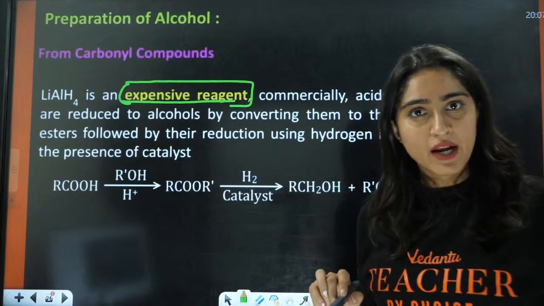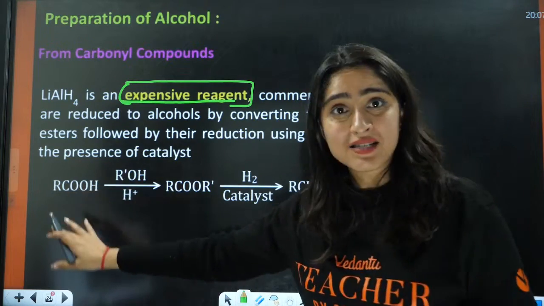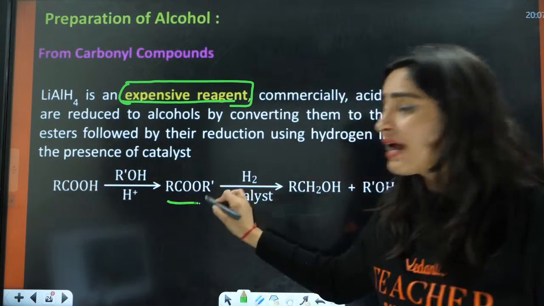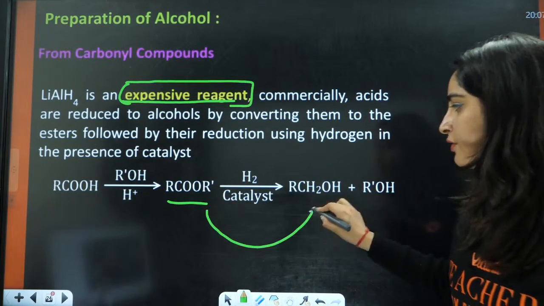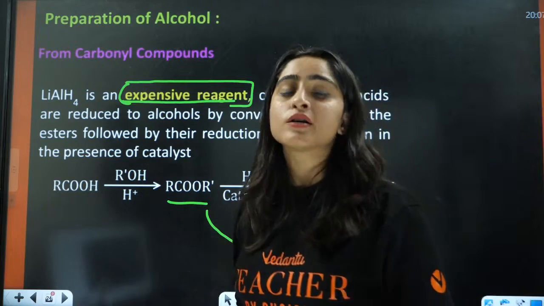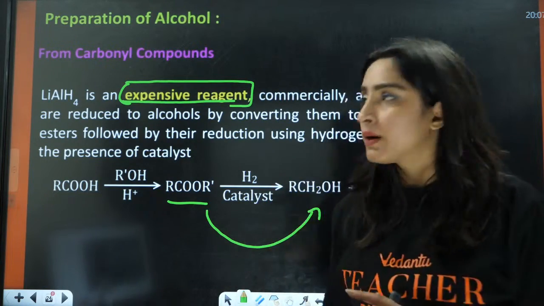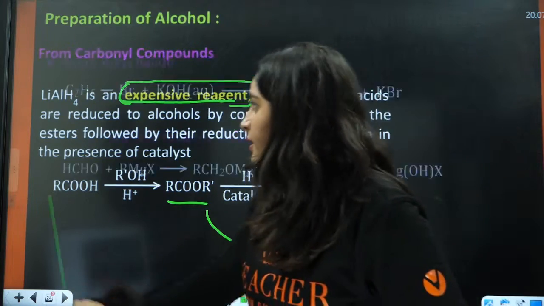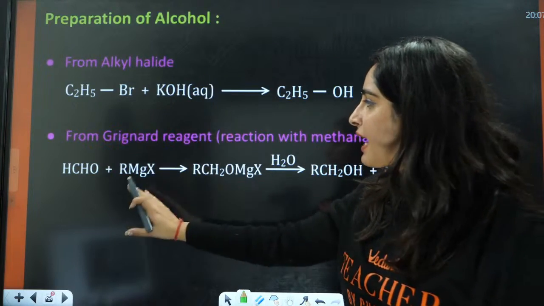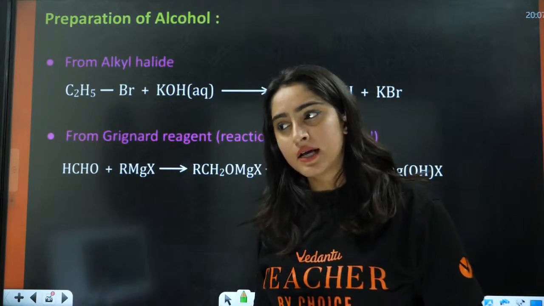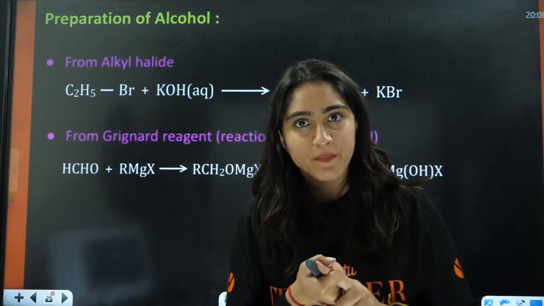LiAlH4 is an expensive reagent, so that is why alcohol is formed from acids by converting the acid into ester first, and after that doing the catalytic hydrogenation and converting it into alcohol. Because it is expensive in nature, we avoid using it for commercial purposes, right? Okay, next we have from alkyl halides, from Grignard's reagent, right? Those two were very important, LiAlH4, NaBH4, right?